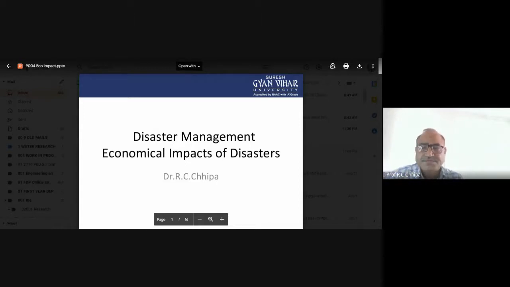Even very small earthquakes occur which we do not feel, but large magnitude earthquakes also occur, for example the Bhuj, Gujarat earthquake. In the sea coastal areas, there are cyclones.